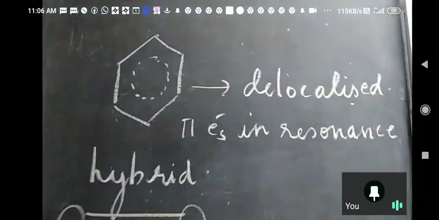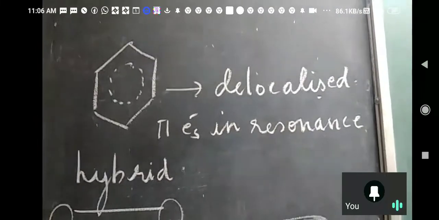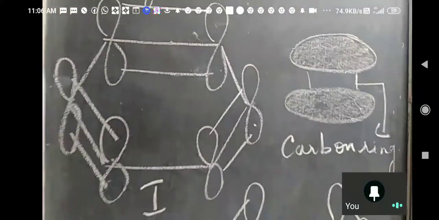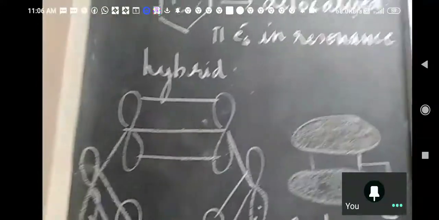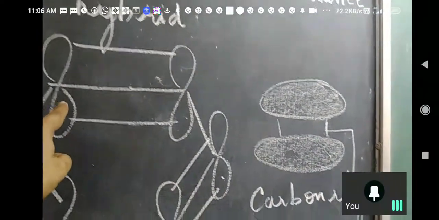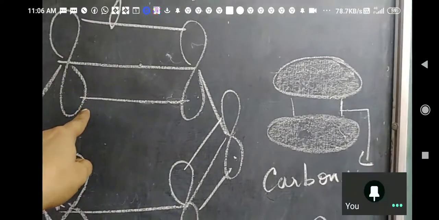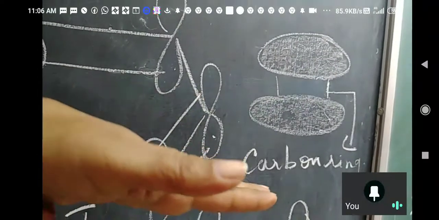Then let us see this. Now that you have no resonance, what is this structure? This is showing resonance hybrid or delocalized pi electrons in resonance. Okay. Alright, let us come here. See in this, what is this representing? This is representing your carbon chain. Carbon, okay, that is, I have drawn it like this, actual molecule is like this.